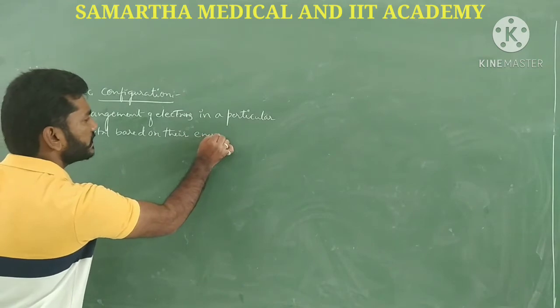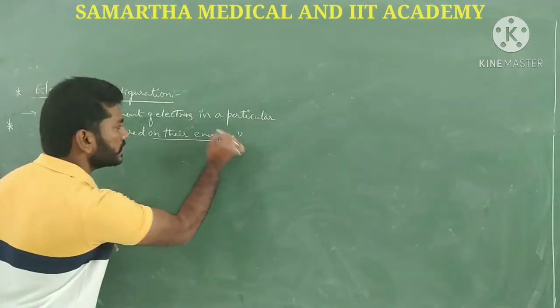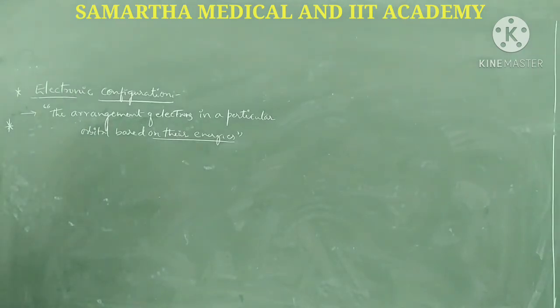Most important thing, this is based on their energies. We have to focus on this here. The very first rule, which will help us understand how to write the electronic configuration for a particular atom, is the Aufbau principle.